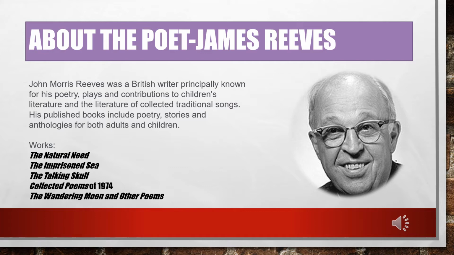He collected traditional songs, and his published books include poetry, stories, and anthologies. Anthologies means a collection of work for both adults and children. Some of his famous works are The Natural Remedy, The Imprisoned Sea, The Talking Skull, Collected Poems of 1974, and The Wandering Moon and Other Poems.